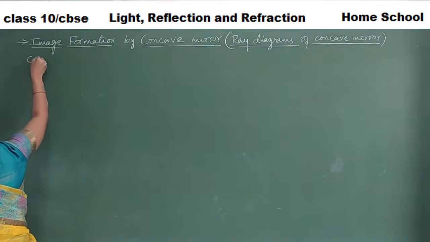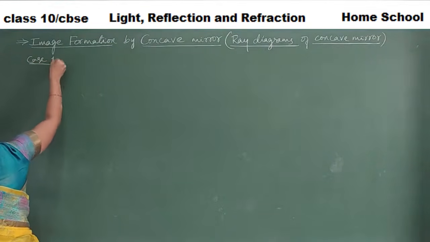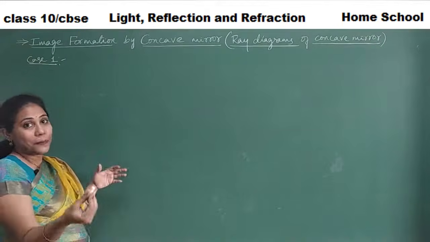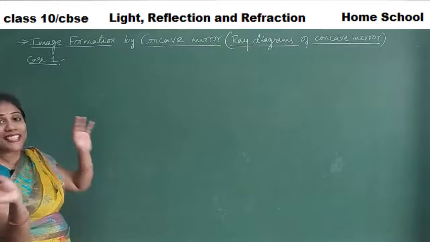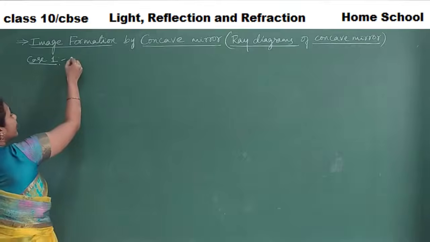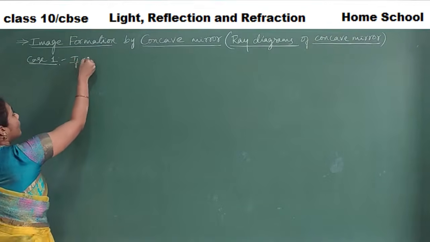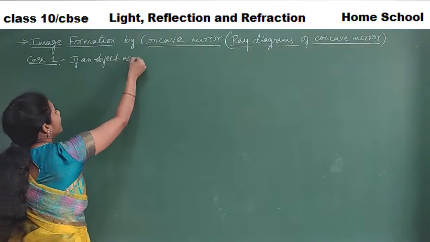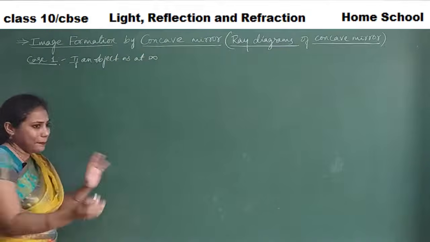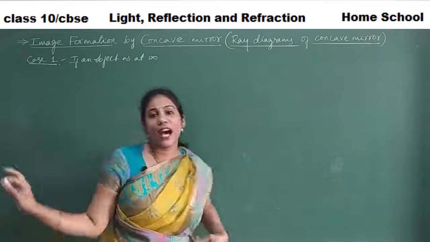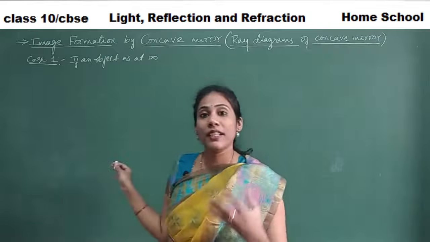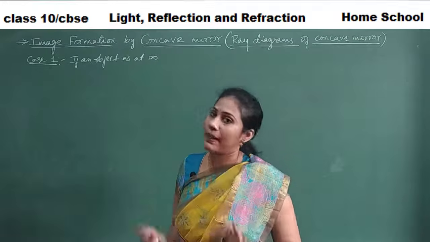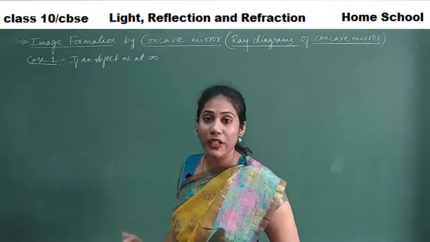See case number 1, the first case. In case 1, we are studying a ray diagram when an object is kept at infinity. If I keep an object very far away from the mirror, how does an image of that object appear? That is what I am showing you now.